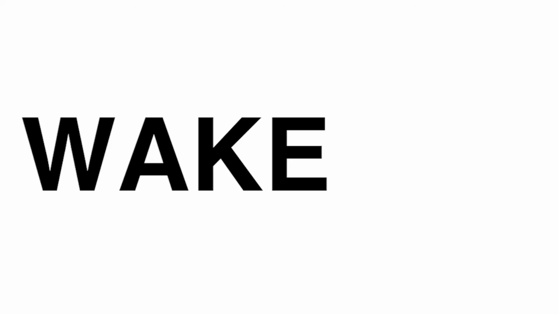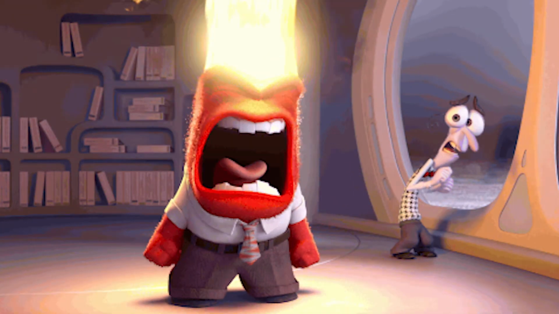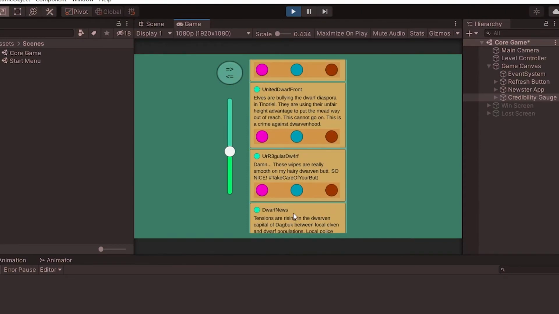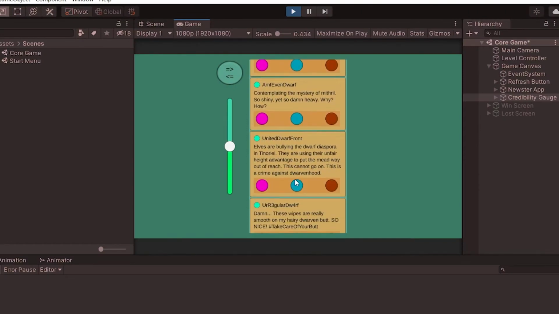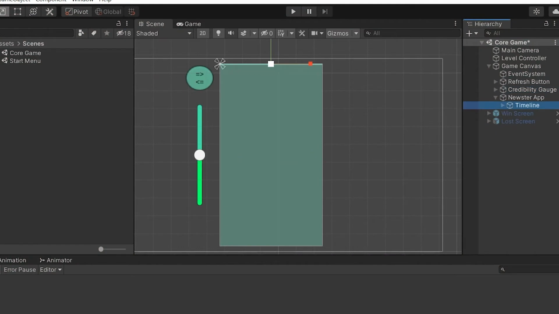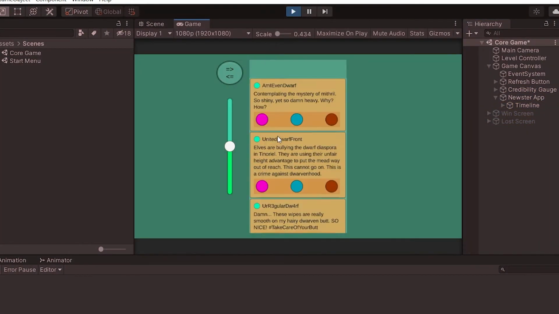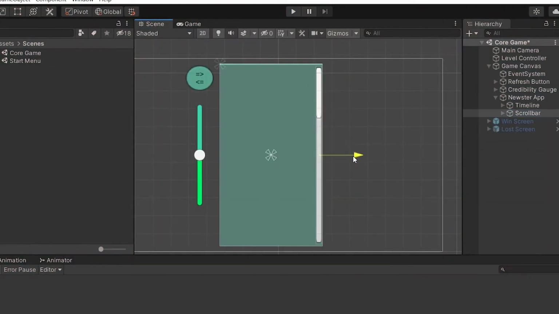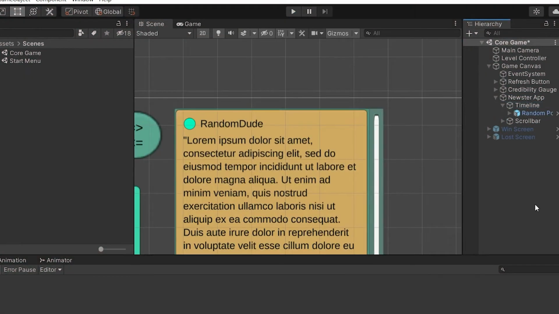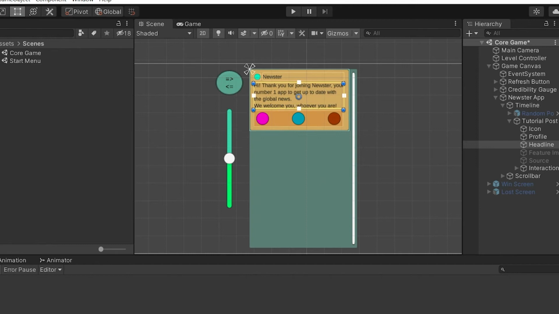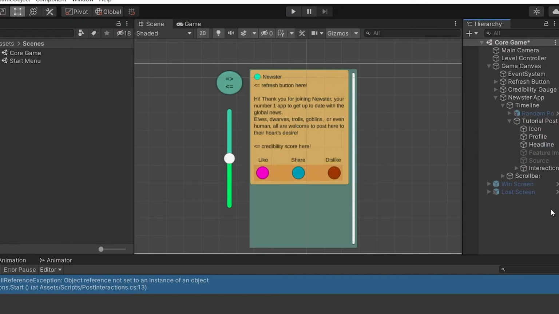Sunday 6 AM, wake up idiot, you're not done yet. I know at this point I won't have the time to do my notification system, so I decide to go with a simple score gauge on the side. Each post increases it or reduces it depending on whether it's valuable information shared to the rest of the world or not. I clean up the UI a bit, because I know there's no time to add source URLs to all news posts, and certainly no time to make 85 different fake article images.